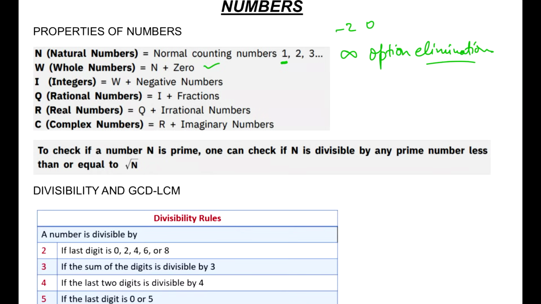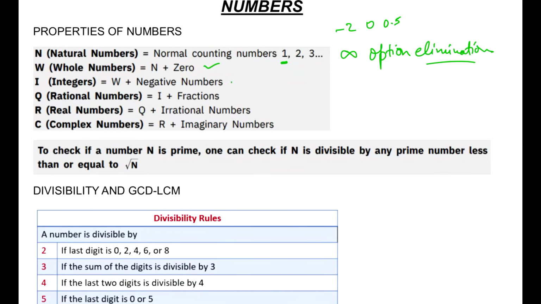Also, it does not include any fractions and decimals, and there was one option which was 0.5. So that means out of 5 options, you actually eliminated 3 options on the basis of just the definition. So can you understand how important it is to clear your foundation on your bare basics?